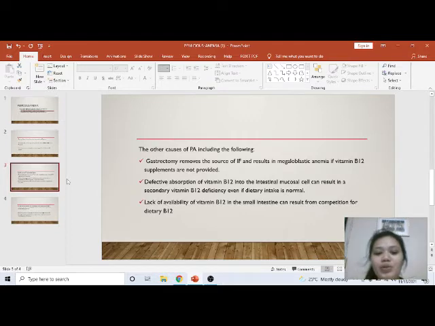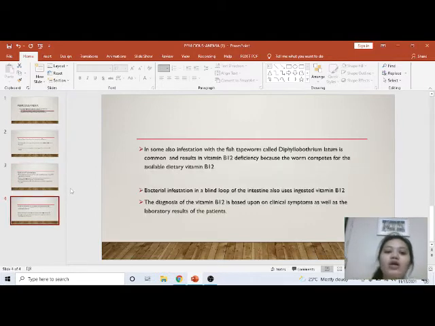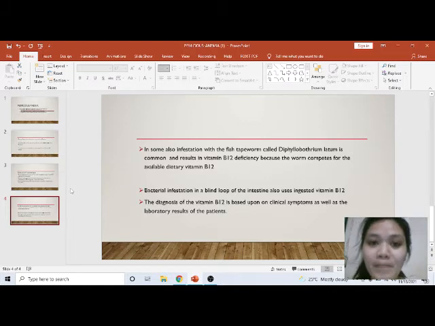Lack of availability of vitamin B12 in the small intestine can result from competition for dietary B12. Infestation with the fish tapeworm Diphyllobothrium latum is common and results in vitamin B12 deficiency because the worm competes for the available dietary vitamin B12.